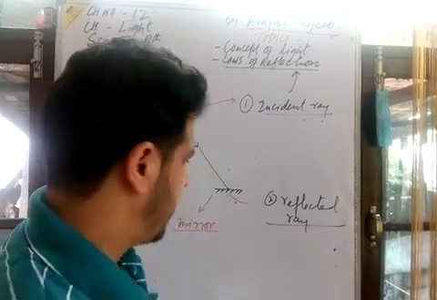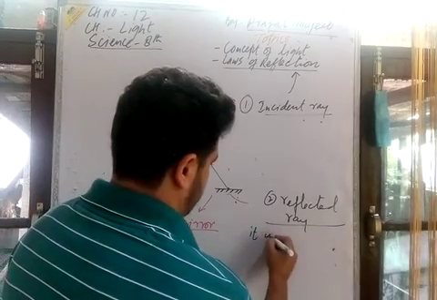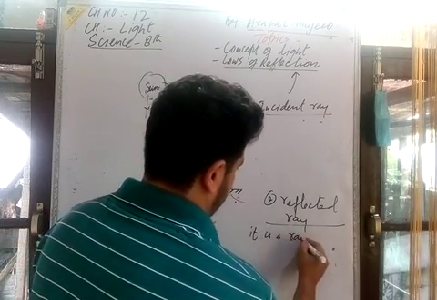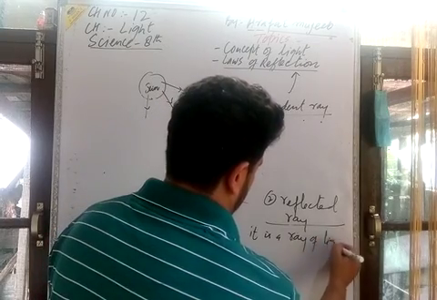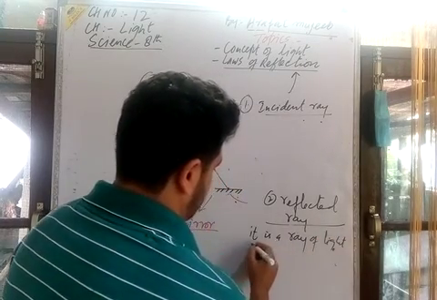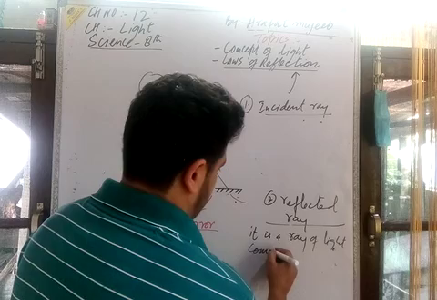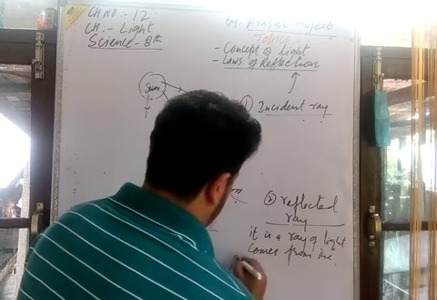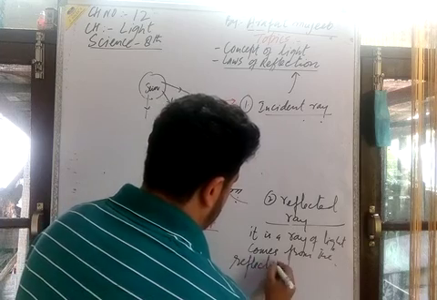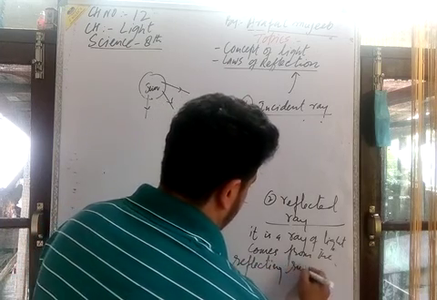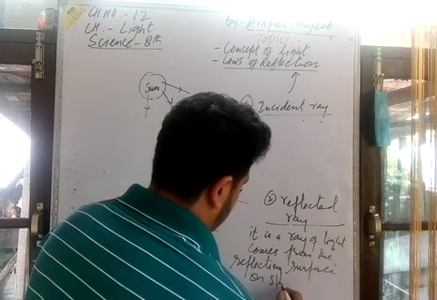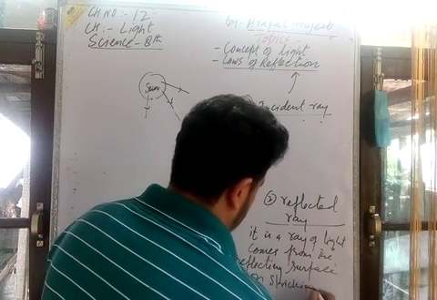It is a ray of light that comes from the reflecting surface on striking.